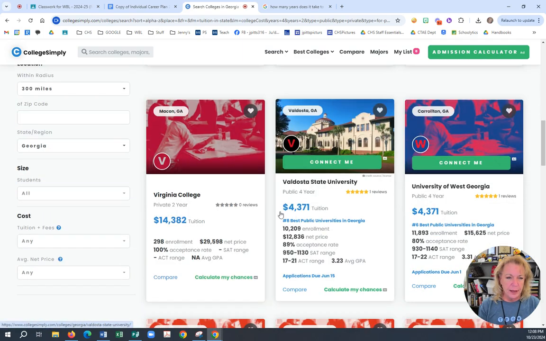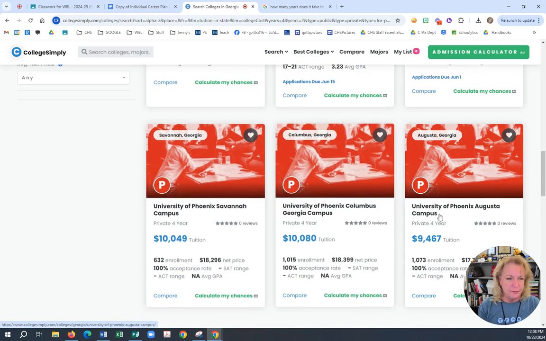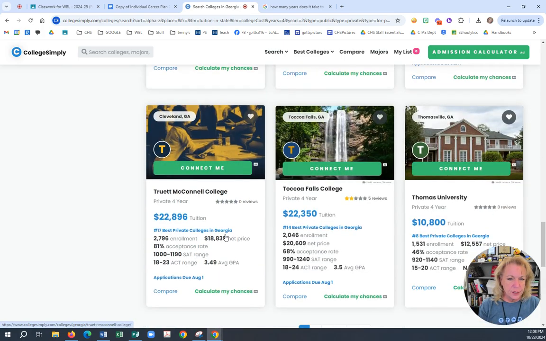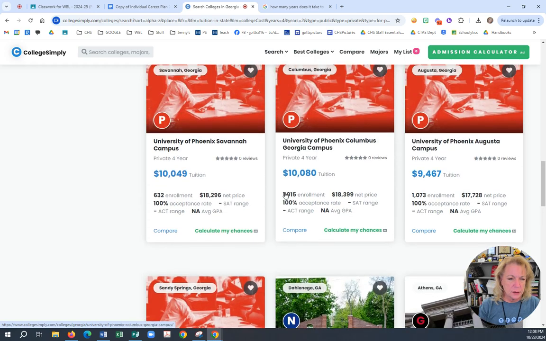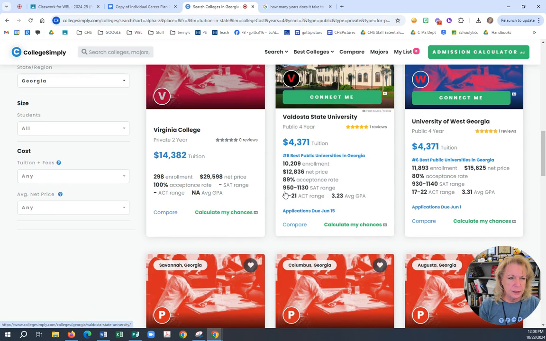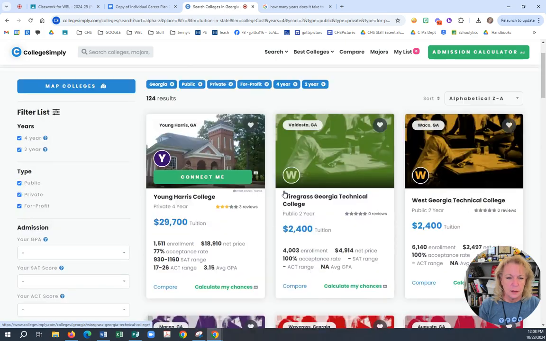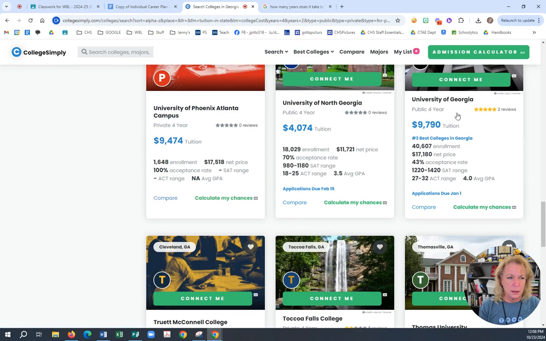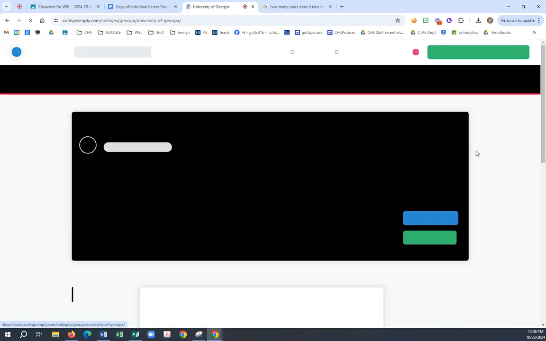So I go down, I find University of Georgia, that's West Georgia, Phoenix, Savannah, University of Georgia, University of Georgia, West Macon. There it is, University of Georgia. So I click on that one.